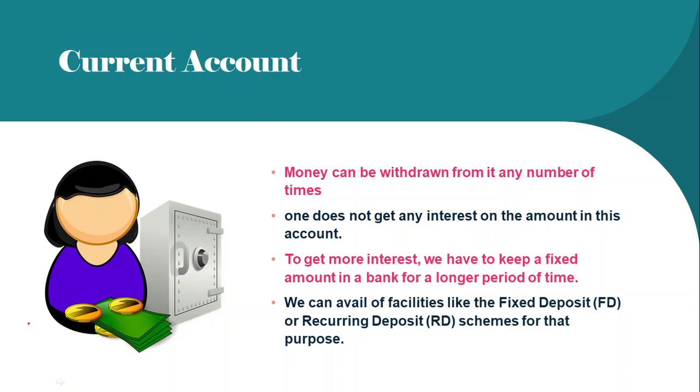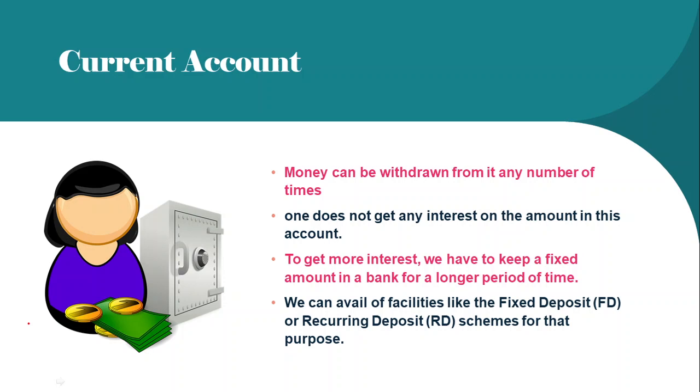Then the next category is a current account. In a current account, money can be withdrawn any number of times. No restriction for withdrawal of the money. But one does not get any interest on the amount in this account. Now what is interest? Interest is the amount paid by the bank when you deposit any amount into the bank. But whenever you deposit an amount into a current account, that interest will not be given by the bank.